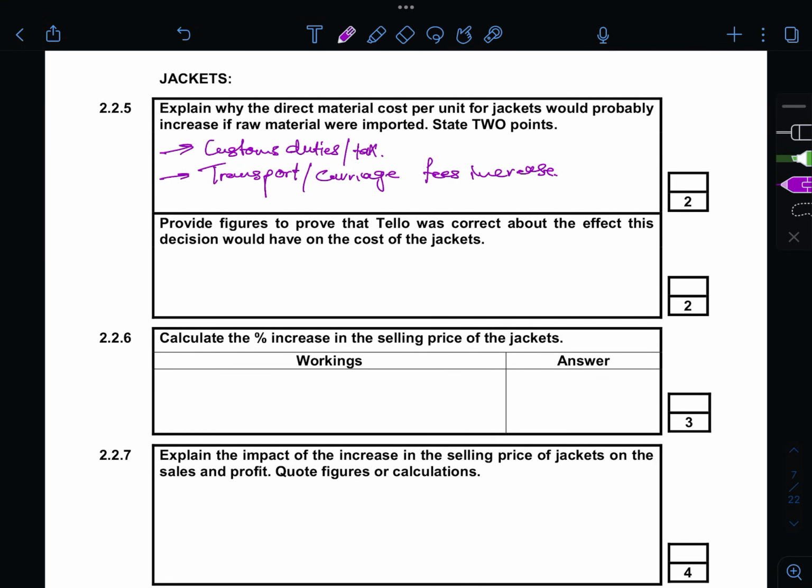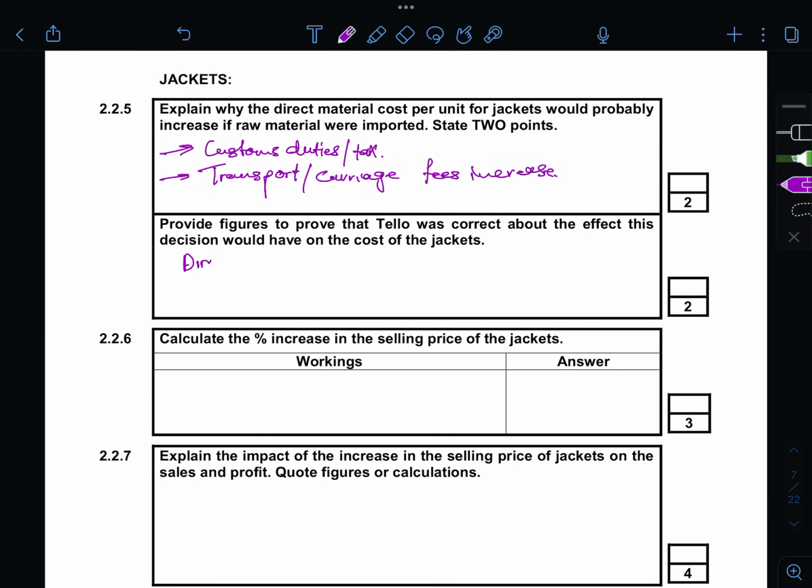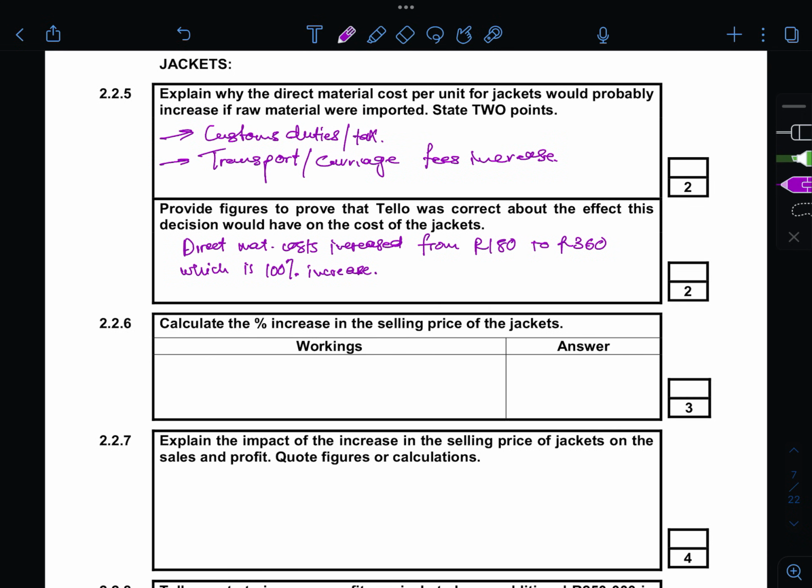So in 2020, direct material costs increased from 180 to 360, which is a 100% increase, incremental increase, whatever you want to say. And then 2.2.6 says calculate the percentage increase in the selling price of the jacket.